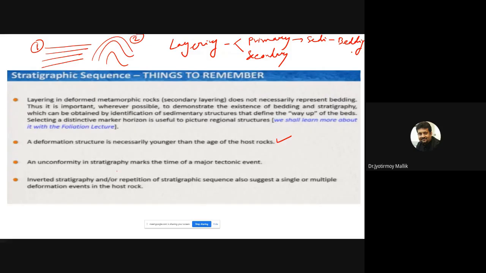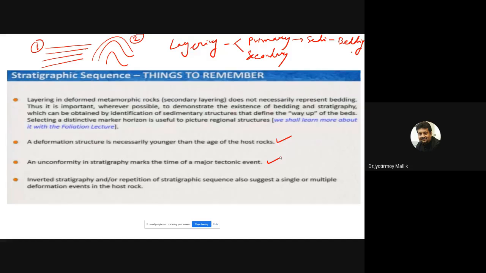And unconformity in stratigraphy marks the time of a major tectonic event. So why, I will explain that later on. Sometimes what happens, I'll just give you a brief answer. This time of erosion and time of non-deposition is often associated with a major uplift. What happens?